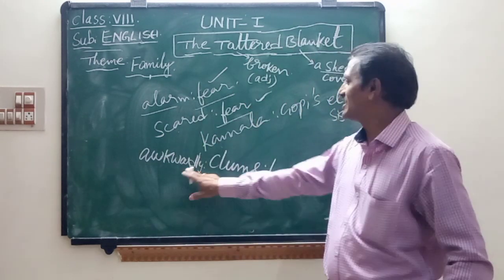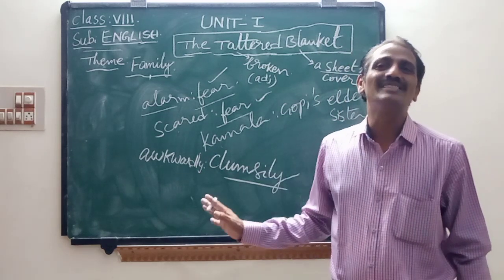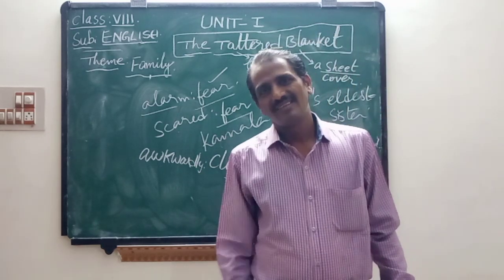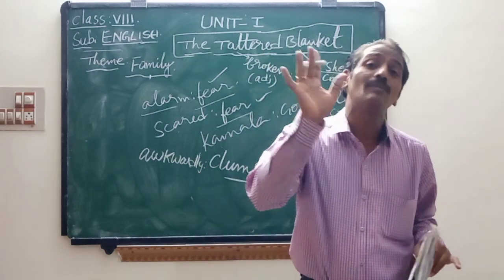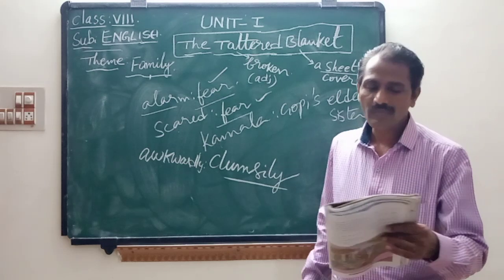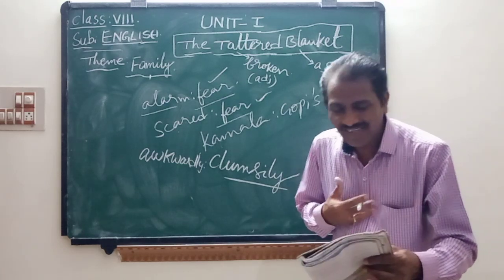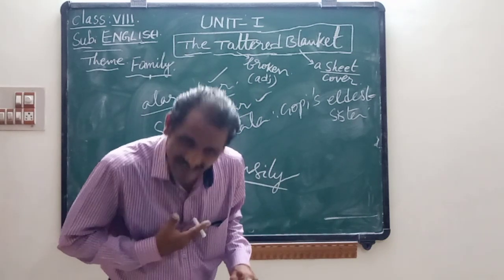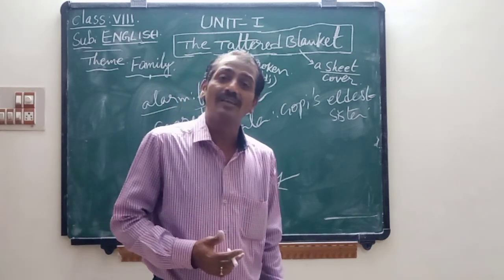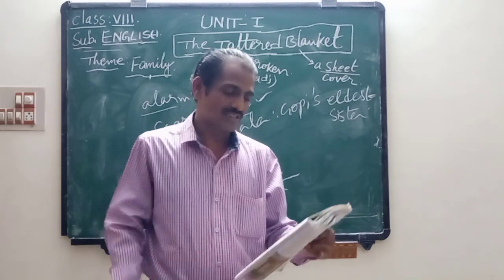This is called, here, awkwardly. Awkward means in a clumsy manner. Kamala expressed herself in a clumsy manner towards her mother at that time. Amma, it's me, Gopi, he said again. Gopi bent down. Here, Amma, it's me.